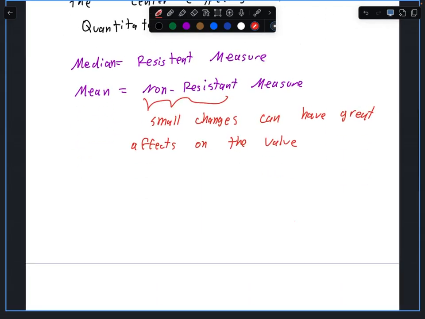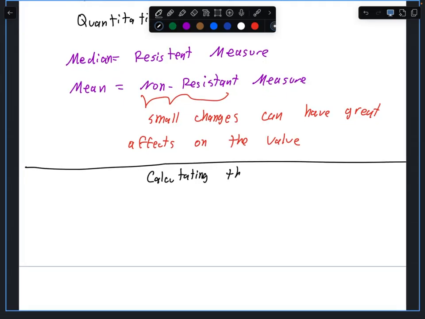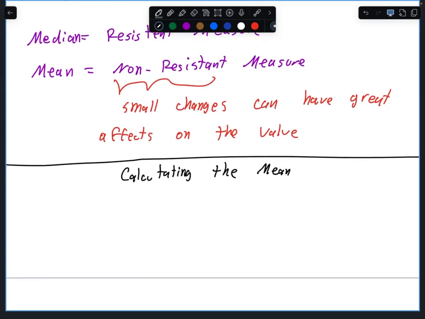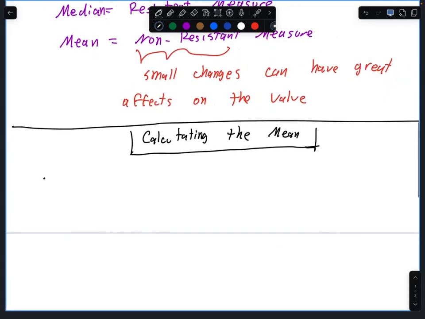So now let's talk about finding the mean. Let's go with the word calculating. Now, I'm going to show you a math formula, and then I'm going to explain it in words for you. The mean is equal to this symbol, a little e, x all over n.